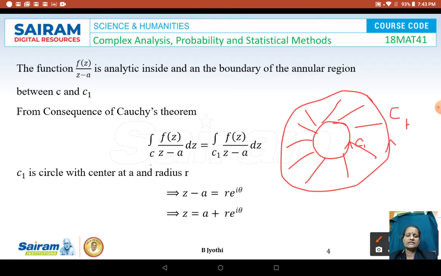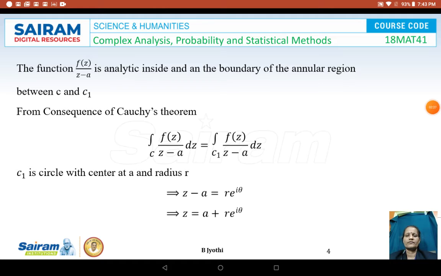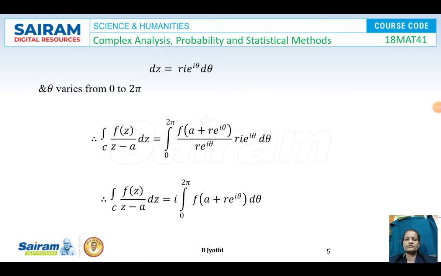This implies z minus A is equal to r e power I theta, or z is equal to A plus r e power I theta. So dz will be r I e power I theta into d theta, and theta varies from 0 to 2 pi.